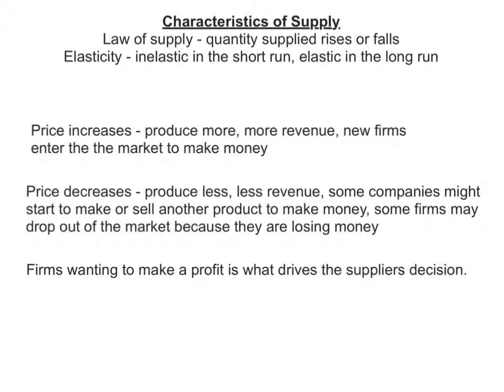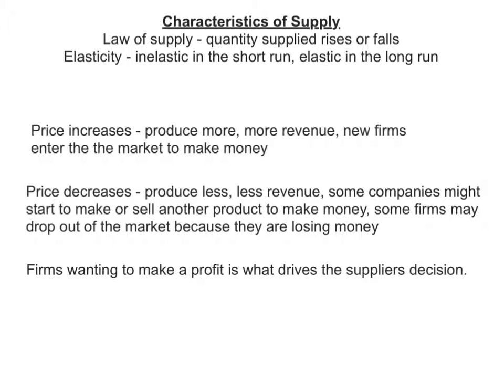When the price decreases, companies or firms are going to produce less. They'll make less money because they're not making as much. Their costs are probably going to be the same, or maybe they've increased, but they're not selling at the price that they used to, so they're not making as much money. Some companies might start to make or sell another product, like I said earlier, to help them make up for what they lost on the product that they were making. And some firms may drop out because they are losing money.